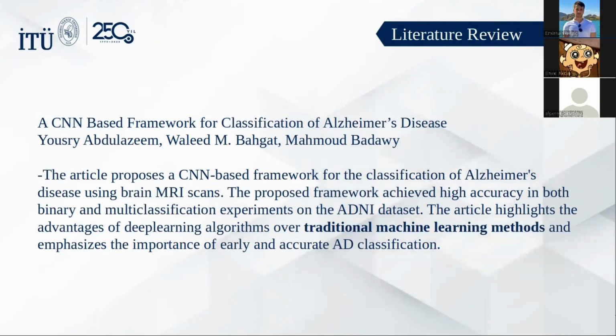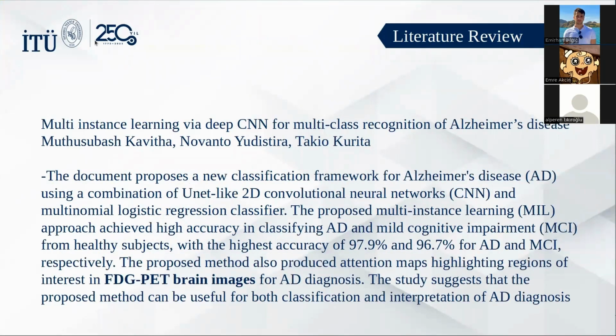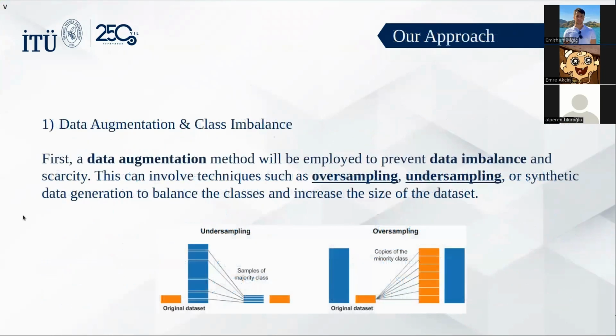There's an article called a CNN-based framework for classification of Alzheimer's, and it proposes a CNN-based framework for the classification of Alzheimer's disease using brain MR scans. The article highlights the advantages of deep learning algorithms over traditional machine learning methods. There's another article in the field which used UNet and PET brain images, but as my friend told, it's an expensive method. So in our approach, there are actually 3 steps.